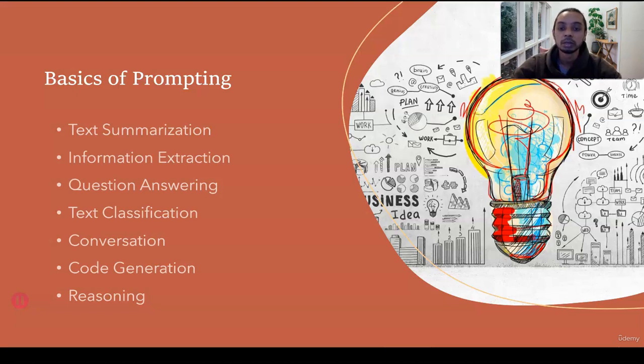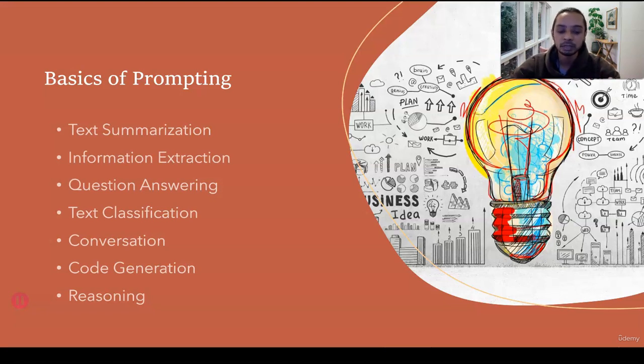Information extraction. We can provide these models with a lot of data. Let's say I paste in 1000 words and I ask it a very specific question that can be answered based on the information that I provided. So it can extract that information from the data that we want.